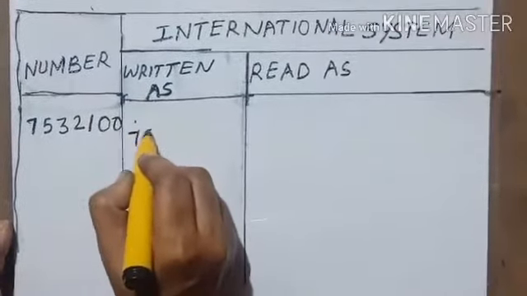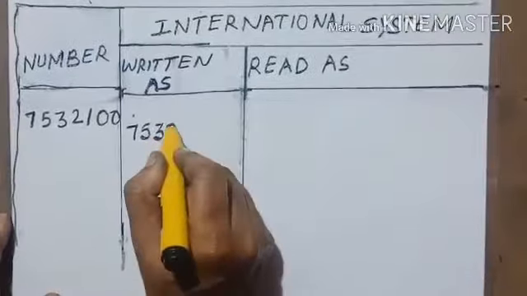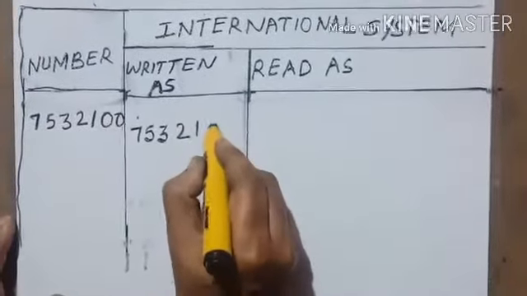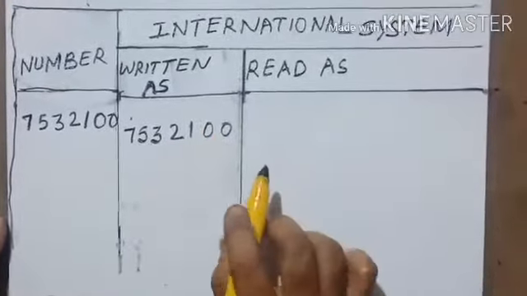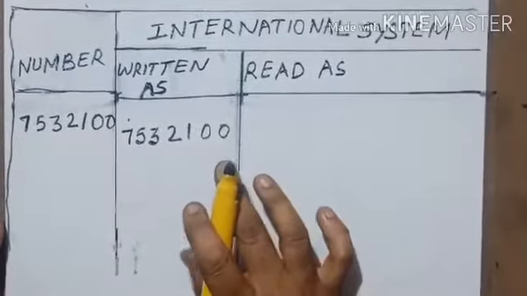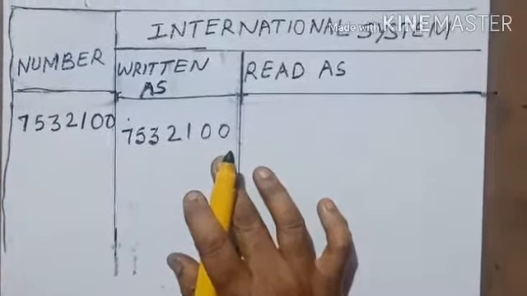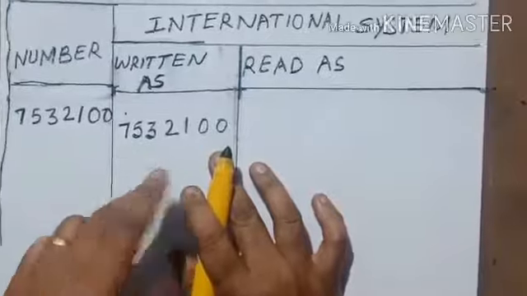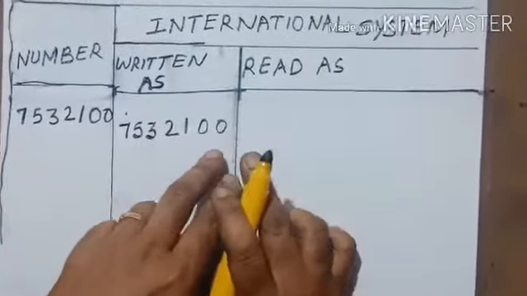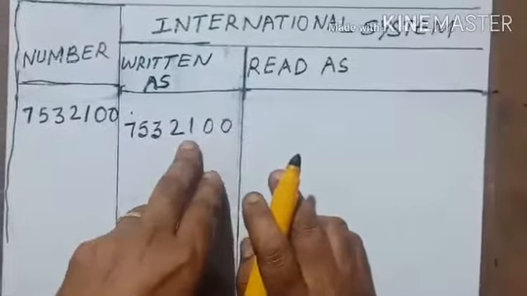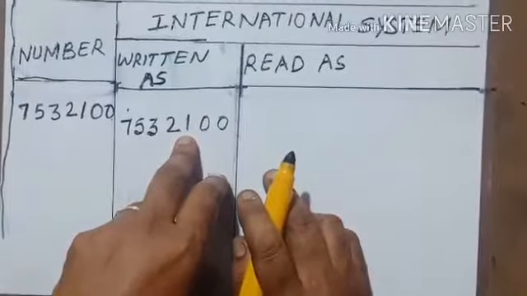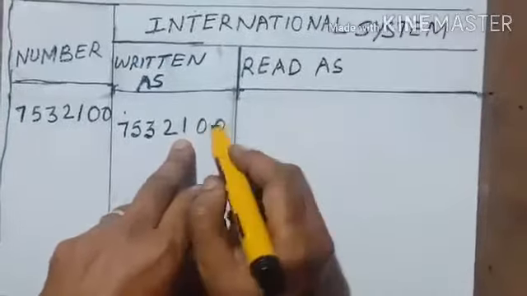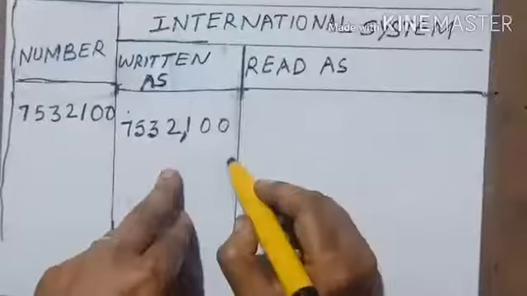So what you have to do is mark the commas. To mark the commas, first you have to arrange it in periods. How do you arrange? Ones, tens, hundreds come in the ones period. So after this you have to put a comma.